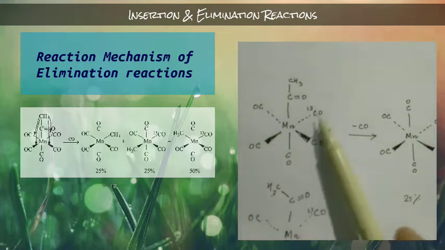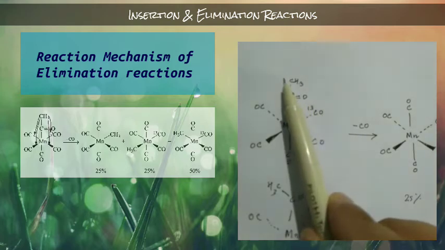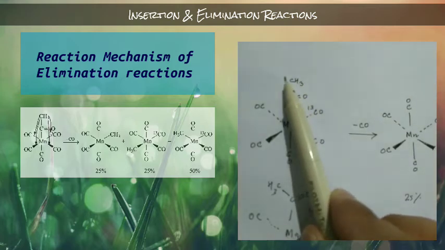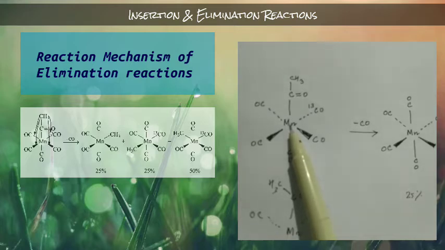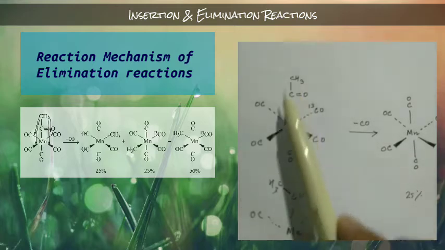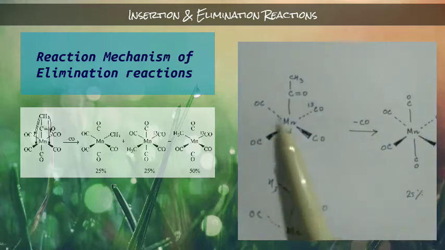Here again this CH3 will form a bond with this metal, because in the insertion reaction the CH3 had migrated from the metal.